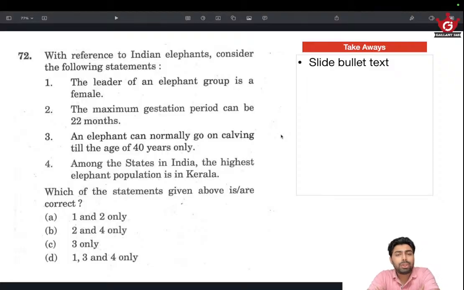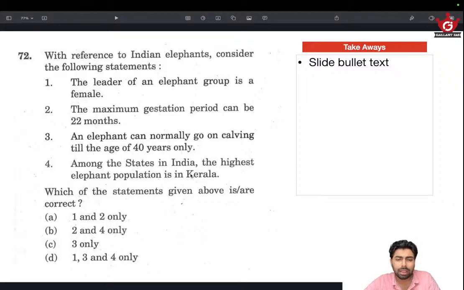Next one, with reference to Indian elephants, consider the following statements. The leader of an elephant group is a female. Okay, the maximum gestation period can be 22 months. Oh, very factual, no idea. An elephant can normally go on calving till the age of 40 years only. There is an 'only' given, but maybe it could be right given their lifespan, maybe, but no idea.